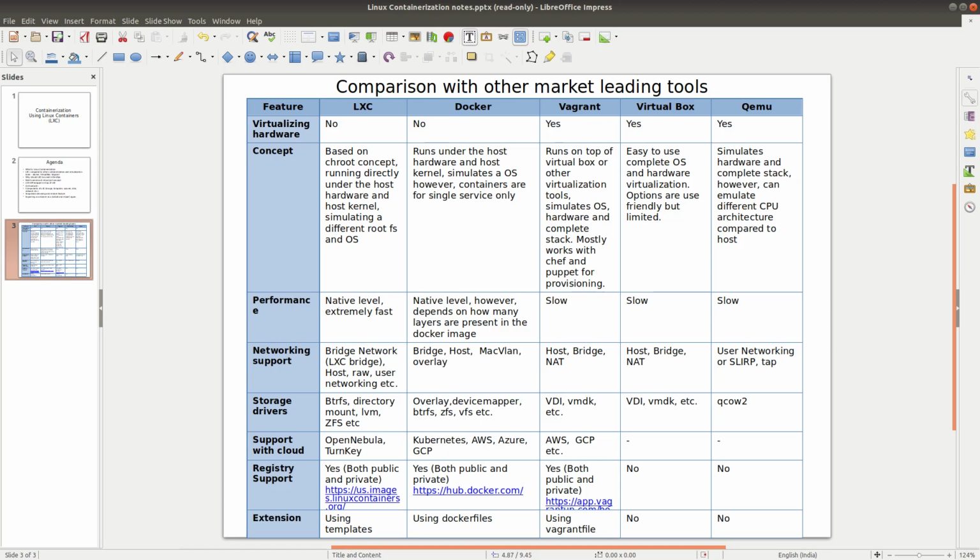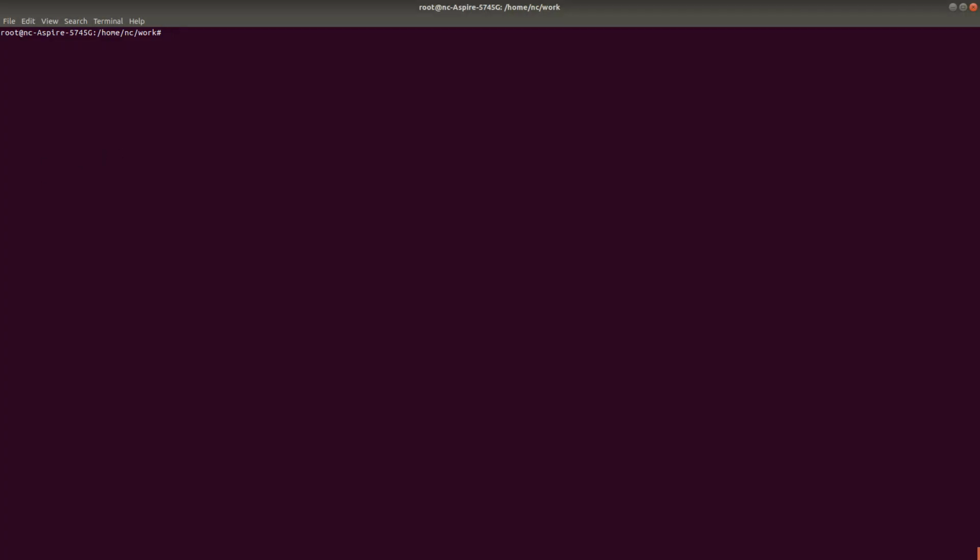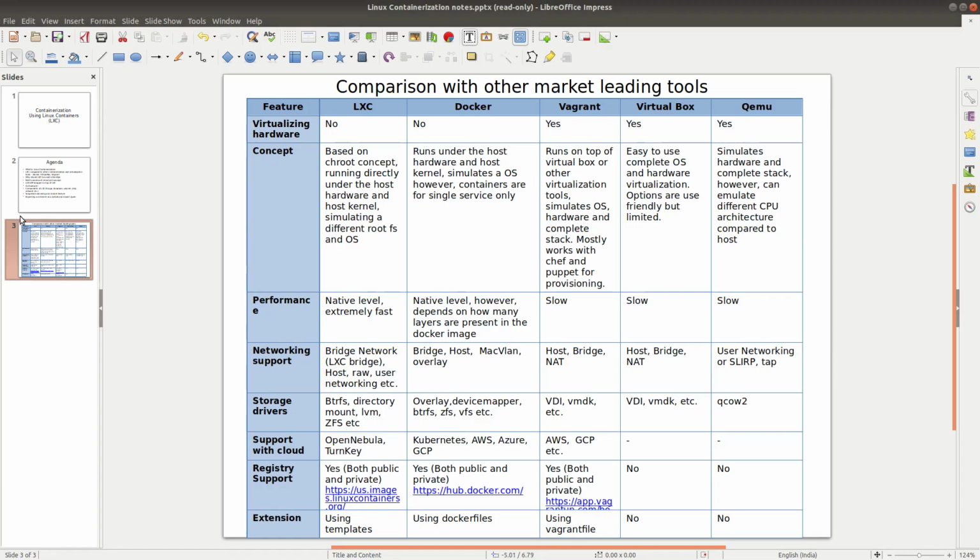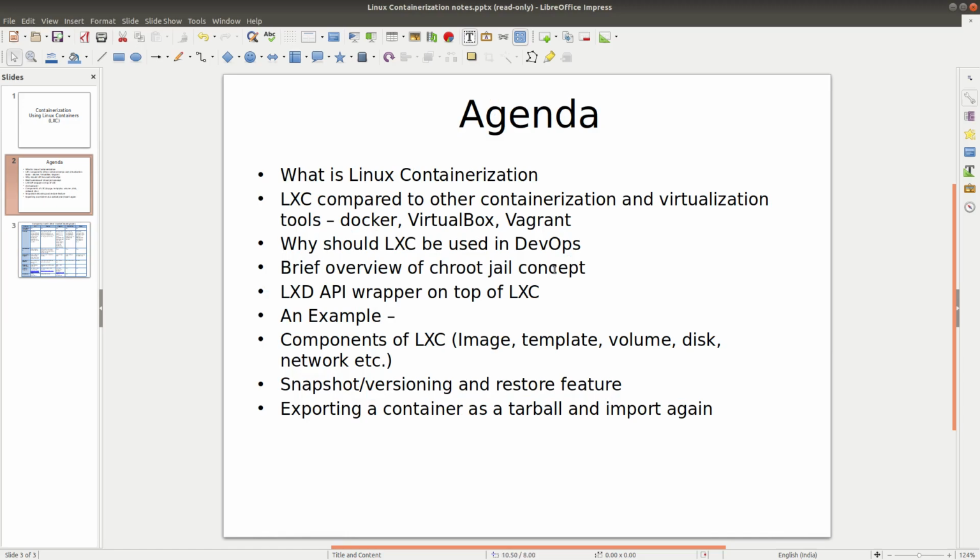So let's go over to the terminal, and I'll showcase some of the concepts that I have listed in the slide. So first of all, what is an LXC image? If you see here, I'm going through all these topics today. First, I'm going to cover the LXC image, template, volume, disk, a little bit of all of this.